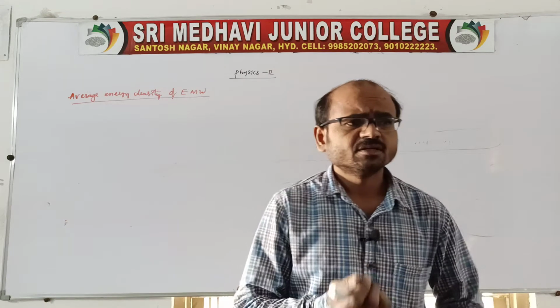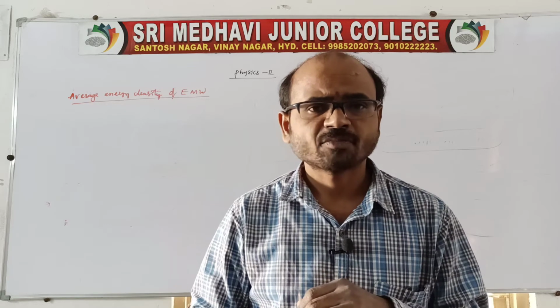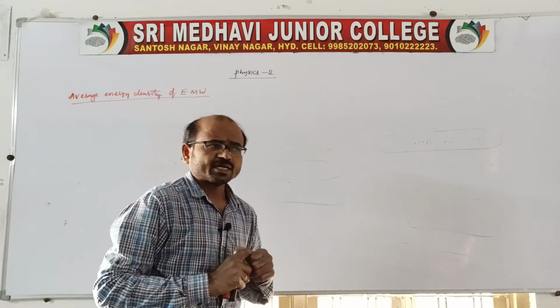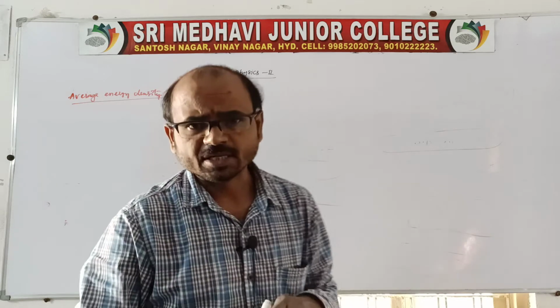See, in general, a wave is nothing but a disturbance in a medium in a given space, and that can propagate both energy and momentum from one place to another. So that is a wave. In the case of an electromagnetic wave also it is the same, it can propagate energy and momentum. And here the point is the average energy density of an electromagnetic wave.